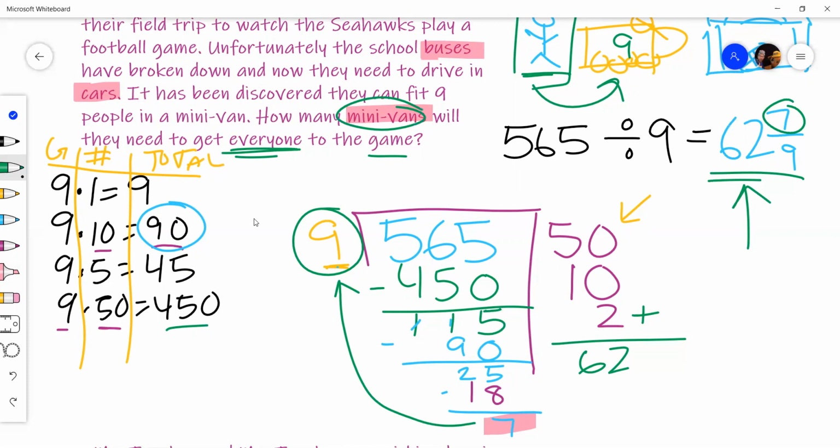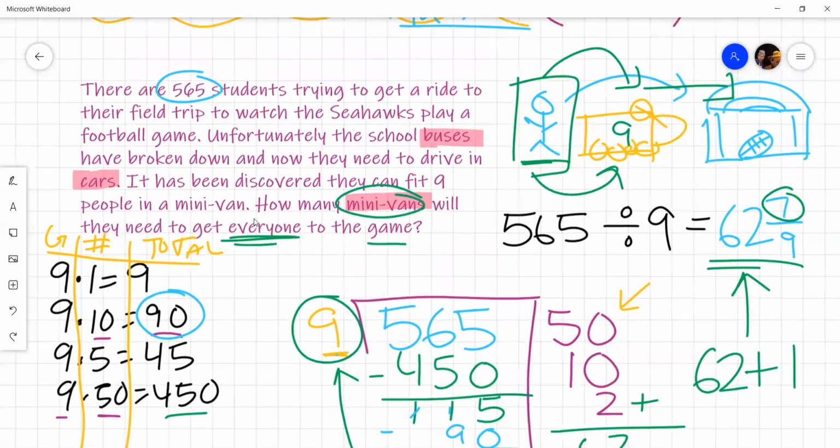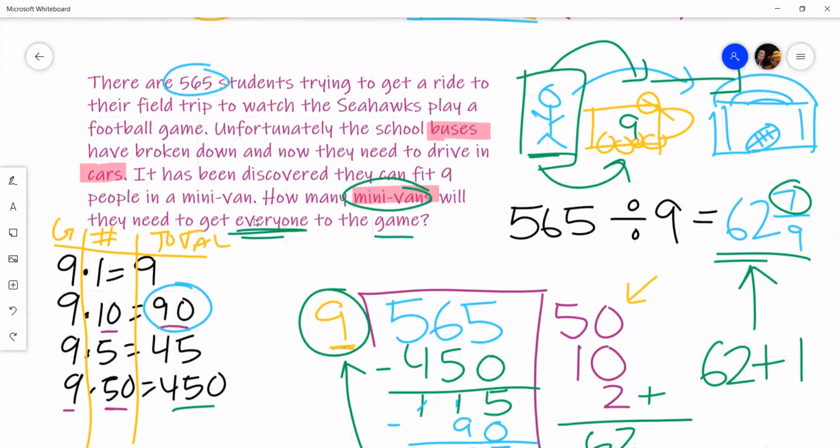No, right? What this says to help us answer this question as a story problem is that we'll fill 62 minivans, but then we have 7 people left over. So we're going to have to put them in another minivan. Now that minivan will not be full because it holds 9 and there's only 7 of them, but it still means we need 1 more minivan. So we're going to need 62 full minivans plus 1 more minivan for those 7 people, meaning our answer is 63 minivans. So I'm going to put it up here as my answer. How many minivans will they need? They will need 63 minivans, right?